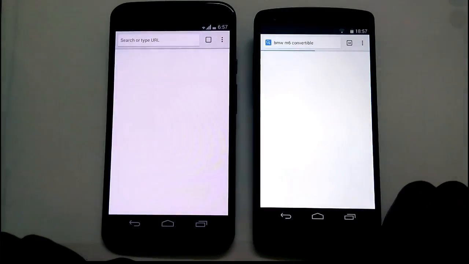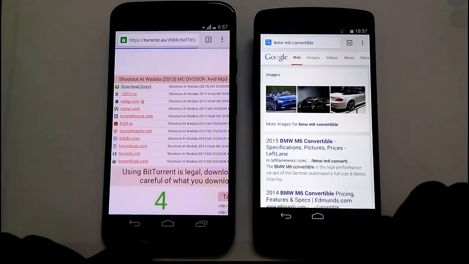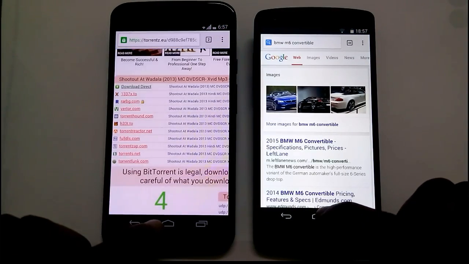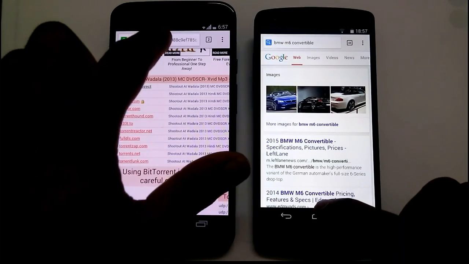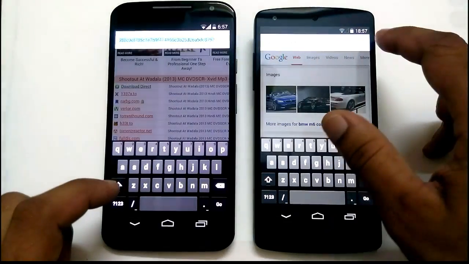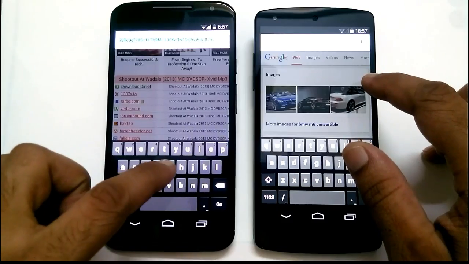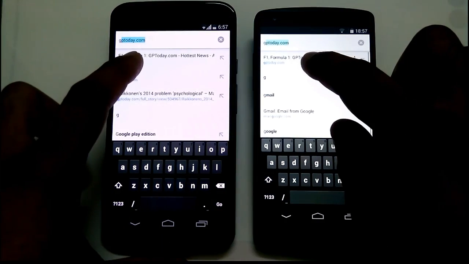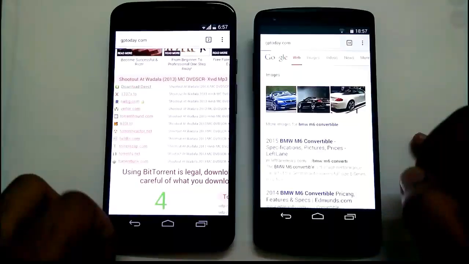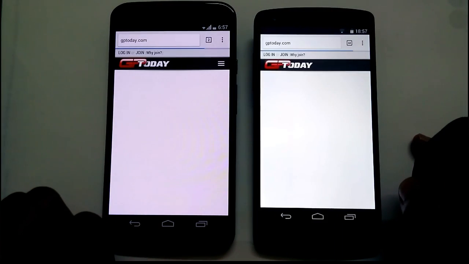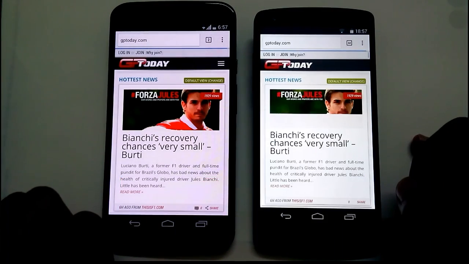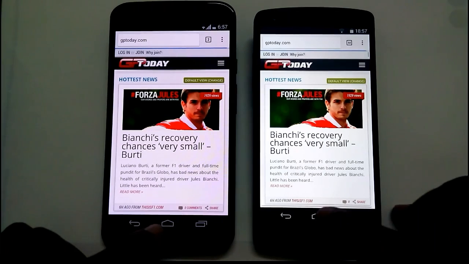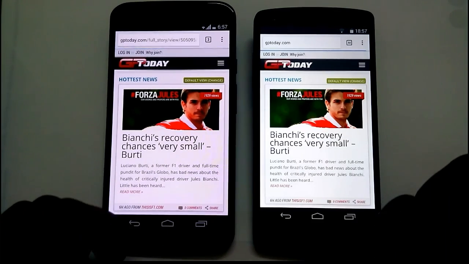Next up, we've got the Chrome app. As you can see, it takes a split second before launching. We're noticing this after the recent update to Chrome, and for some reason, it has this slight delay when it launches for the first time. We're pretty sure it'll be fixed in time for the next update. Now let's browse to a website. Both launch the website at the same time and complete rendering the HTML exactly at the same time.